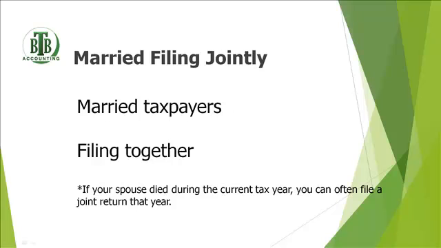Next filing status is married filing jointly. This is a filing status for married taxpayers. So again, based on your marital status on December 31st of the prior year, if you are married on December the 31st, you can file a married filing joint tax return. So married filing joint just means that you and your spouse will file a tax return together.